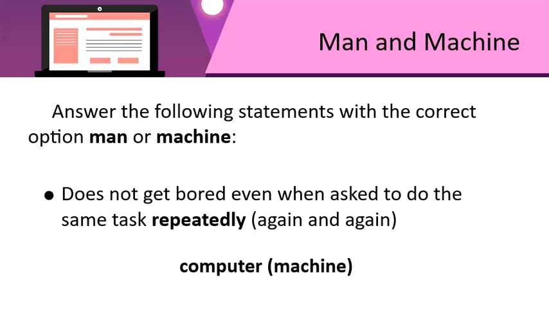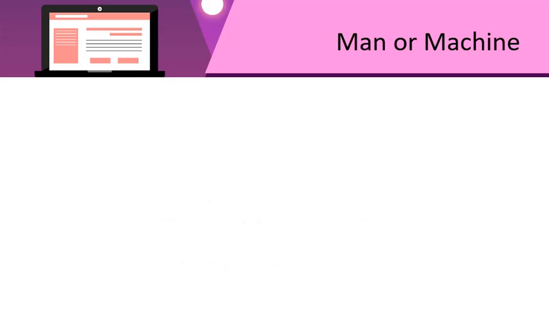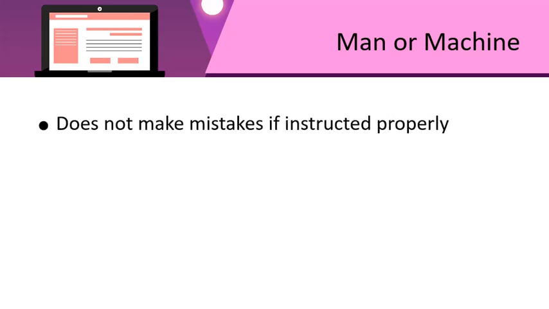Great going. Let's look at the next one. Here goes the next one. Does not make mistakes if instructed properly. Who do you think is this that doesn't make mistakes at all? Do you think humans can give errorless work? Yes, they can, but they can make mistakes at times. But a computer can give errorless work all the time if you give the command properly. So this one goes to the computer.